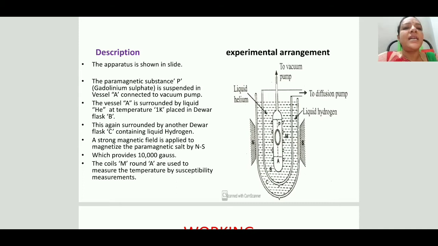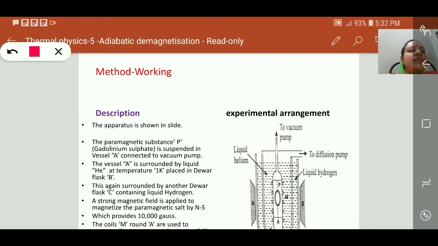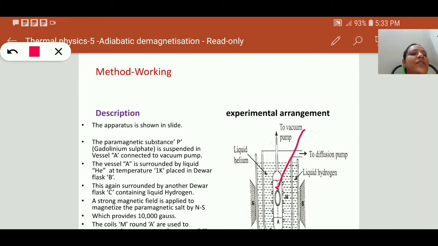You are observing here the first part, the vessel. We are observing a cylindrical vessel, namely A. After that, another one, B. B is the Dewar flask 1. Next, another Dewar flask, and these are the magnetic fields.